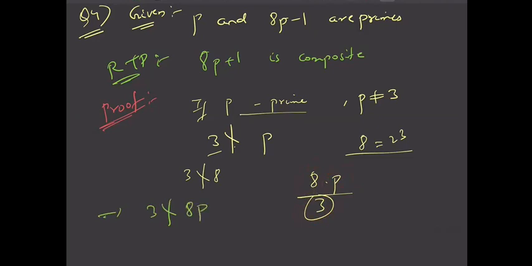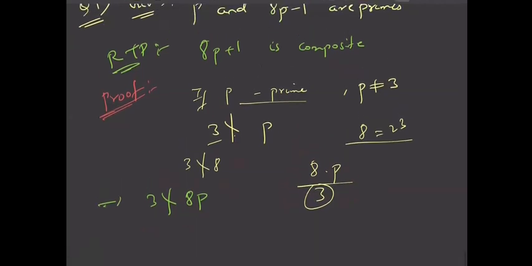Is this clear? All this is true because 3 is prime. So 3 does not divide another prime p. I have already considered p not equal to 3. The case of p equal to 3, I'll consider at the last, right? And 3 does not divide 8. So nothing can cancel in 3 and 2 cube and 3 and p, because these are different primes. So 3 does not divide 8p. Fine. And clearly you can see that since 8p minus 1 is prime, this implies 3 does not divide 8p minus 1 also.